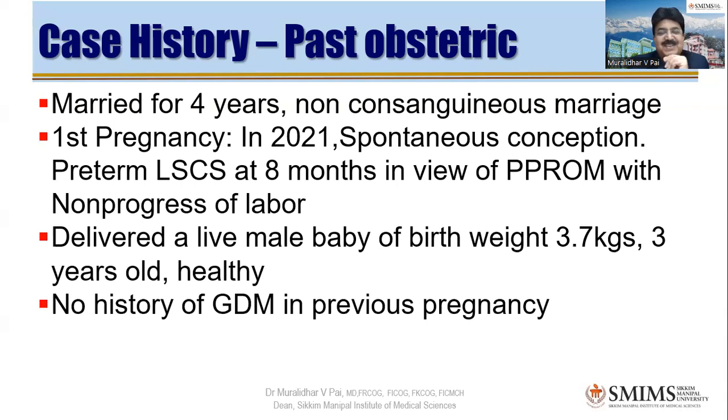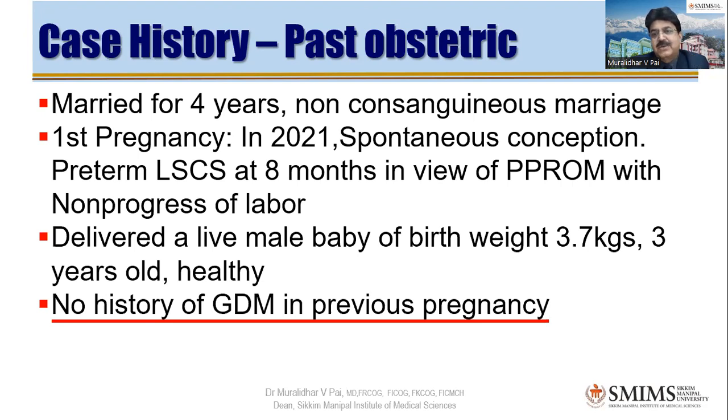I want to stop you here. Anything surprises you in this particular page? Sir, the baby was 3.7 kg already at 8 months. So it is clearly a sign, and you are saying there is no history of GDM. This does not somehow correlate at all. See, at 8 months, which is around, let's say, 34 weeks, if you convert it.